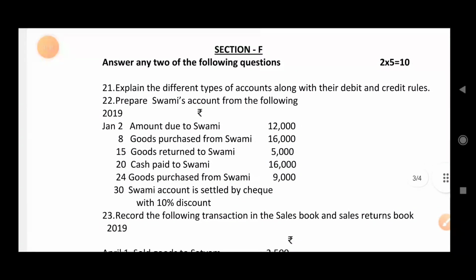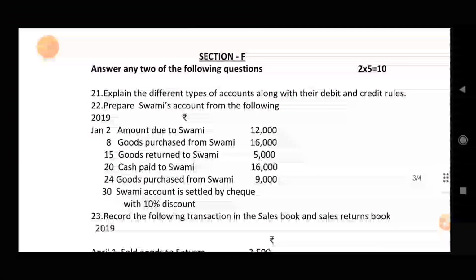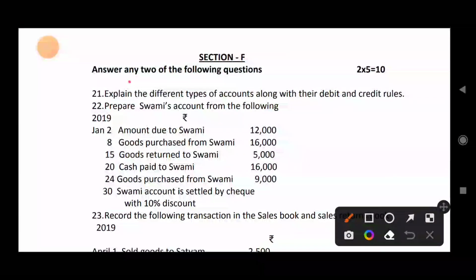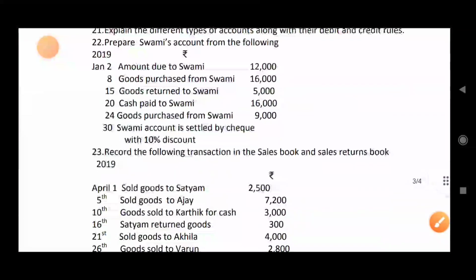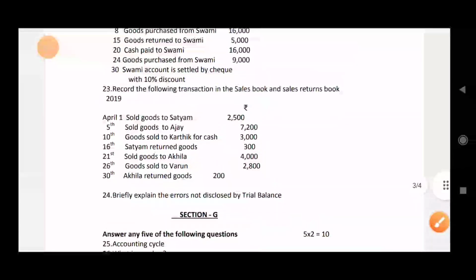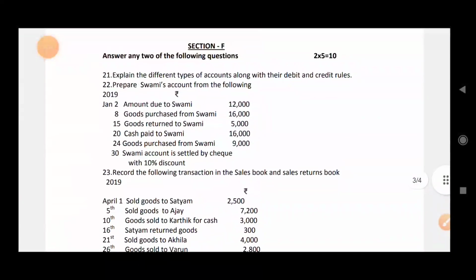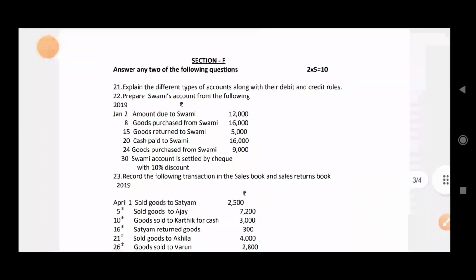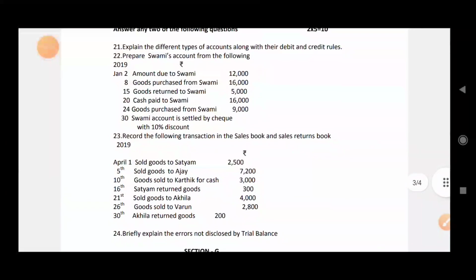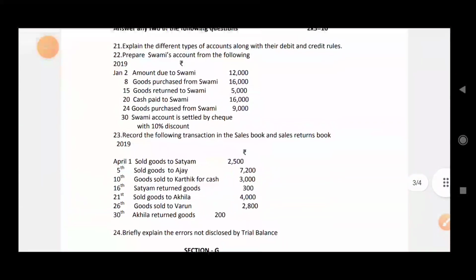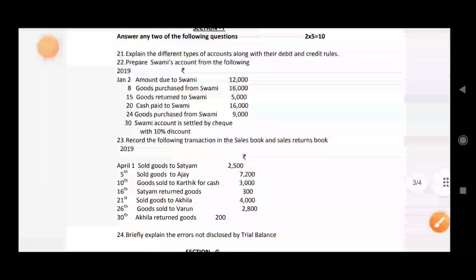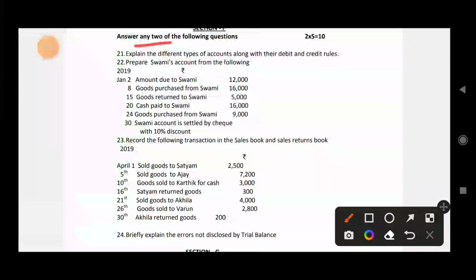Next is section F. You have to write 2 answers out of 4 given.